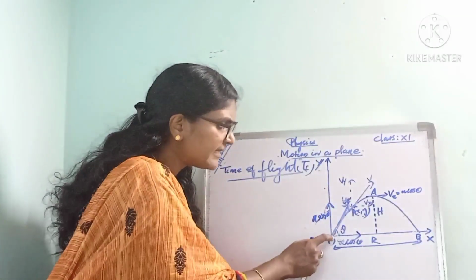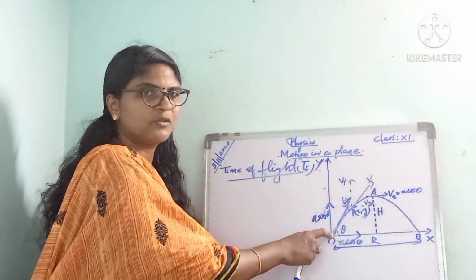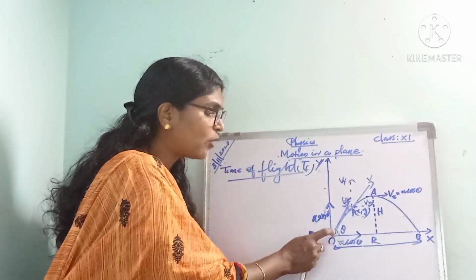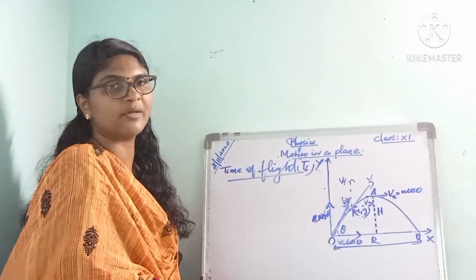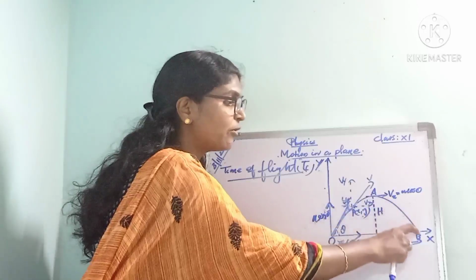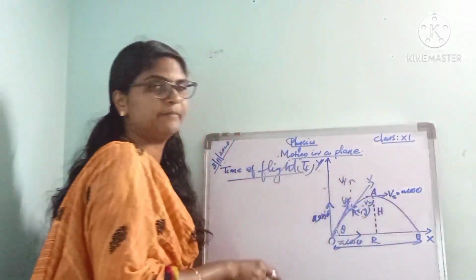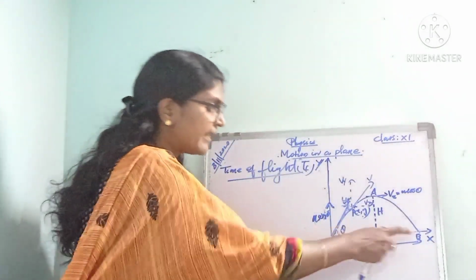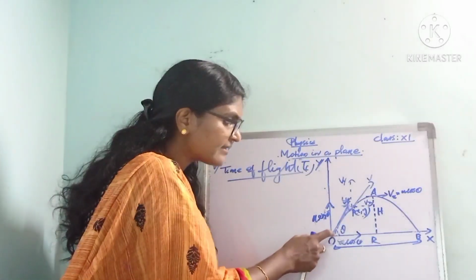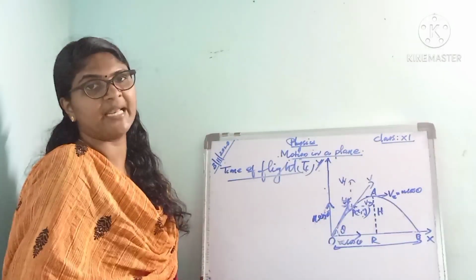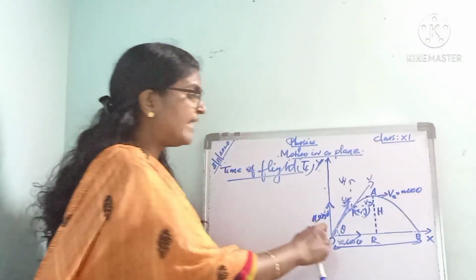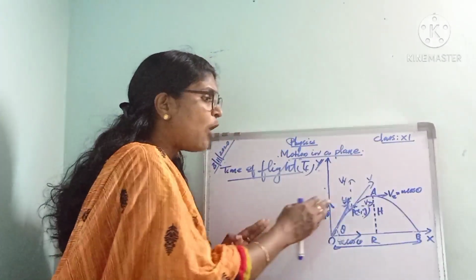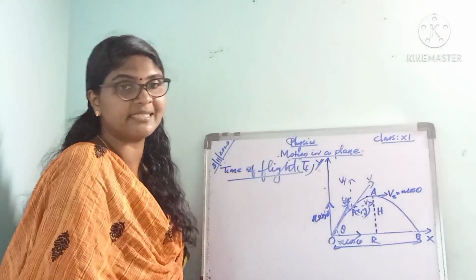This is the point of projection. From here the projectile or the body is projected, and after completing its motion it reached here at B. So it reached the same level as that of the point of projection. For completing this trajectory, how much time has the projectile taken?